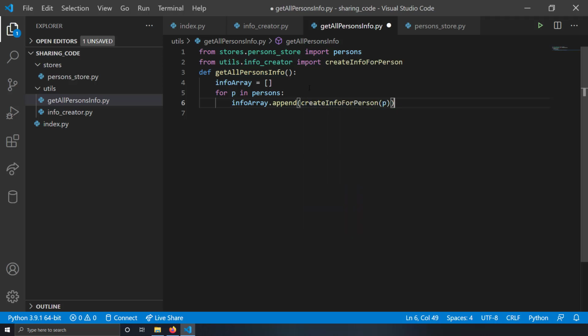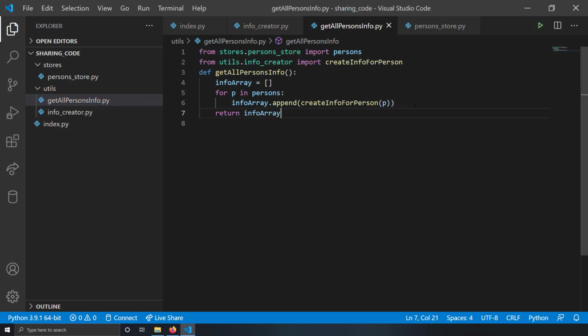So in these 2 lines of code I am iterating through each person in the array, and populating another array called info_array, and in that I'm appending each time a new user friendly readable string, and the function was defined in another file called utils get_all_persons_info. So now I've got the info array, so I'll return it from the function so that it can be used in the main function.